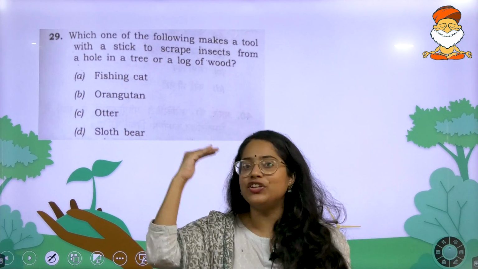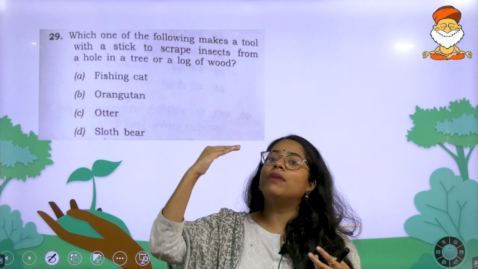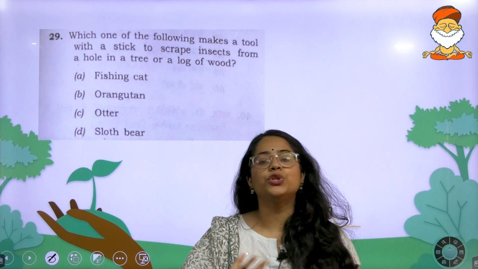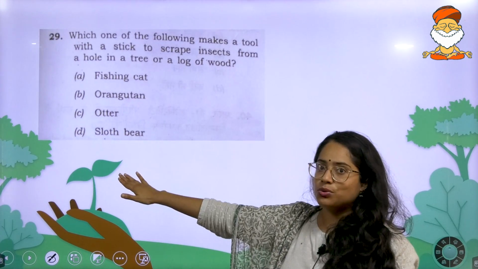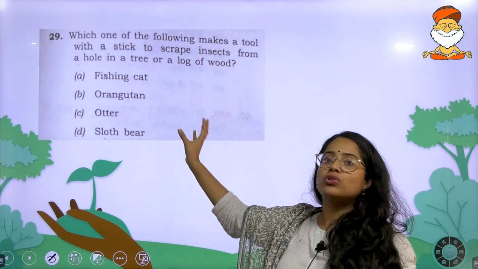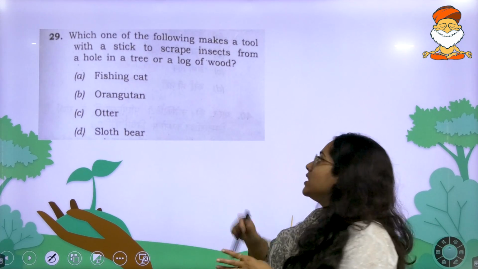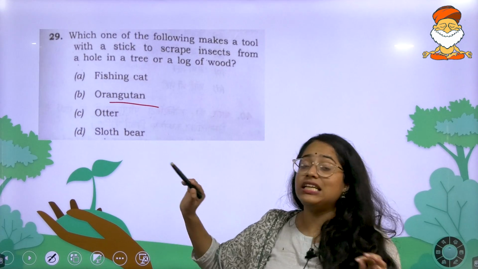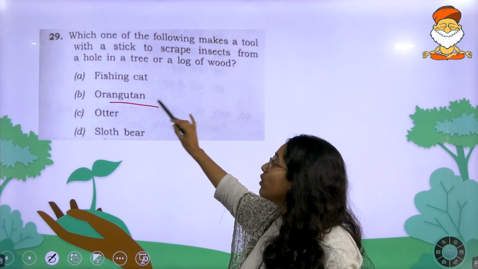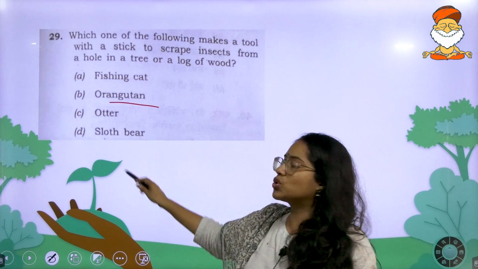Now think about it. Which of these species would have a much more evolved brain capacity to do such an activity? Out of all the ones mentioned here, the one that belongs to the monkey or primate group is the orangutan. So you can easily reach the answer. You don't have to look into fishing cat or otter or sloth bear.